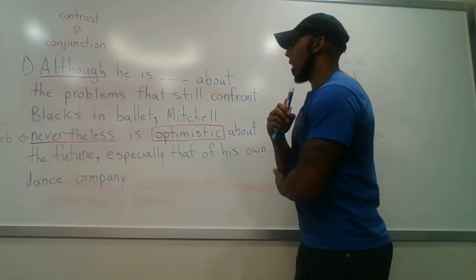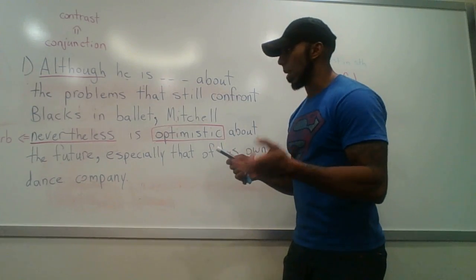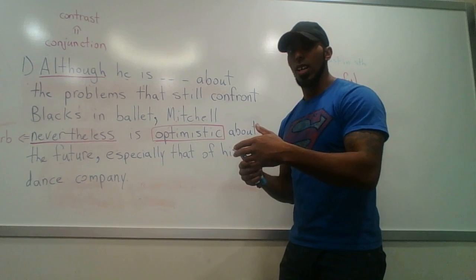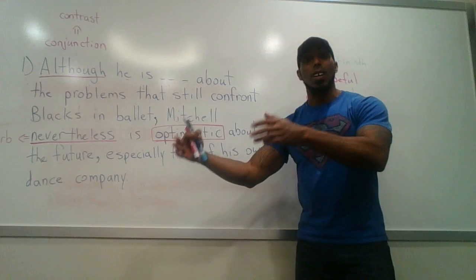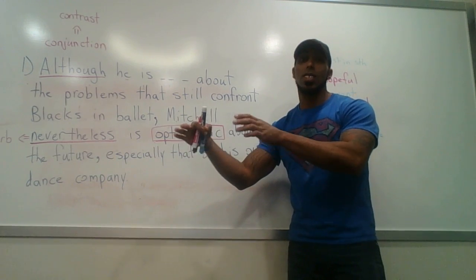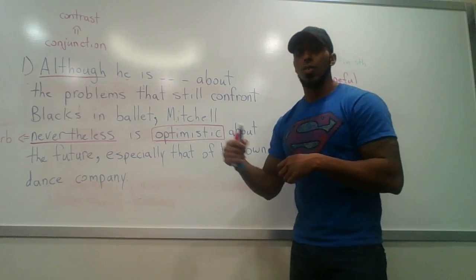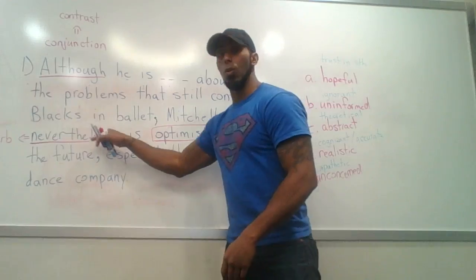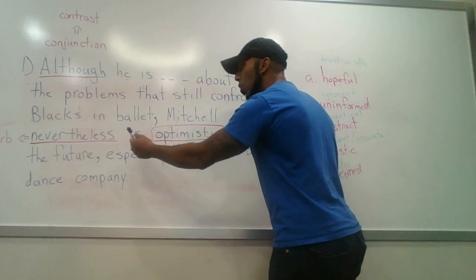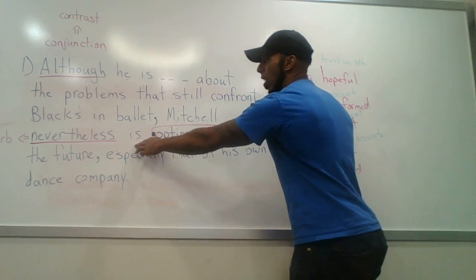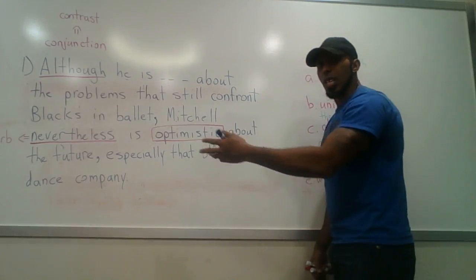The next thing we talk about is the adverb nevertheless, right? Now, nevertheless is the same thing as saying in spite of something, right? Despite something, another action will occur, not being affected by the first action that happened. That's kind of what you can think of as nevertheless, the way its function is. That's the connotation for nevertheless. And like I said, that's an adverb, and the job of an adverb is to modify a verb. Now this particular adverb is modifying the subject of this clause, which is Mitchell. He's a person, right? Okay, it's the conjugated form of be, right?